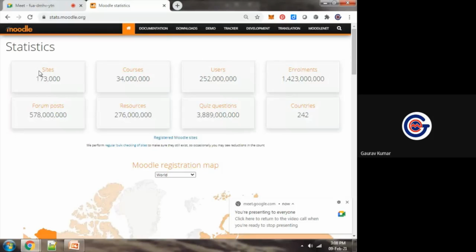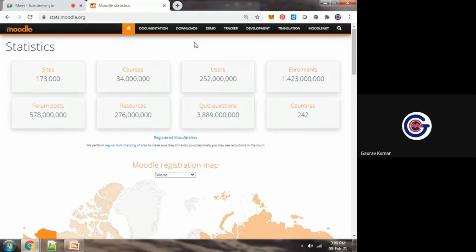How many sites are hosted using Moodle LMS? More than 1 lakh, around 2 lakh sites. 1,73,000 sites means 1,73,000 institutes and organizations are using Moodle LMS.